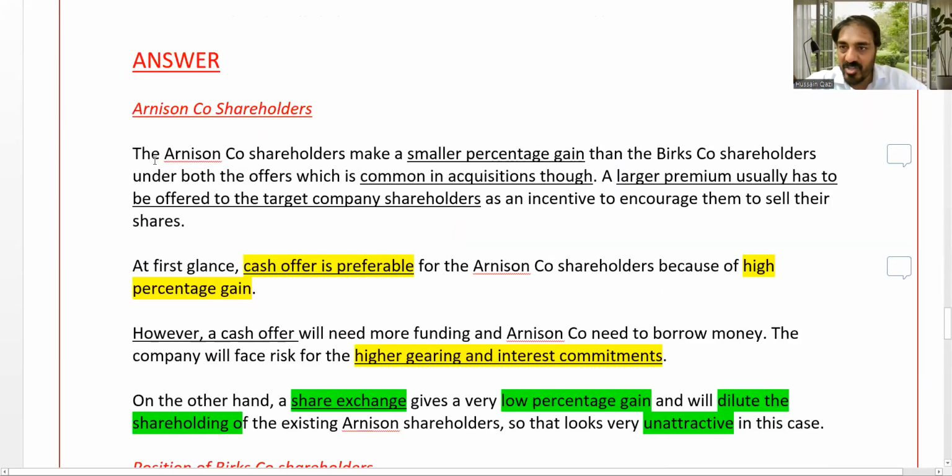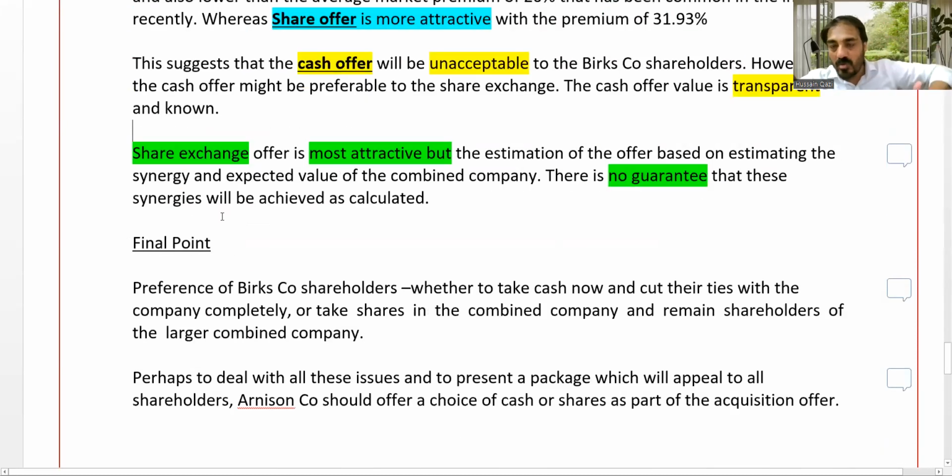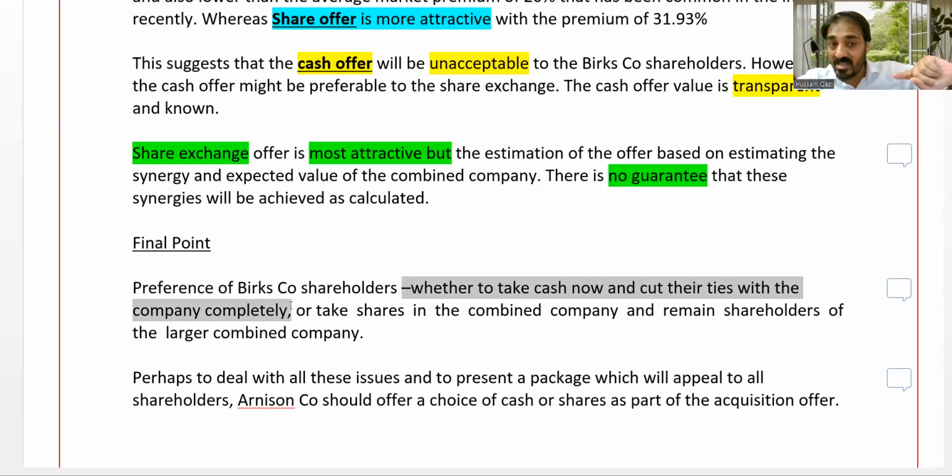Once you have made the points of shareholders from both sides, then you need to make final comments. Do remember, here not the conclusion, just the comments, with the viewpoint of both shareholders. So, the preference of BRICS company shareholders, the target company: whether to take cash and cut their ties with the company completely, or take the shares in the combined company.